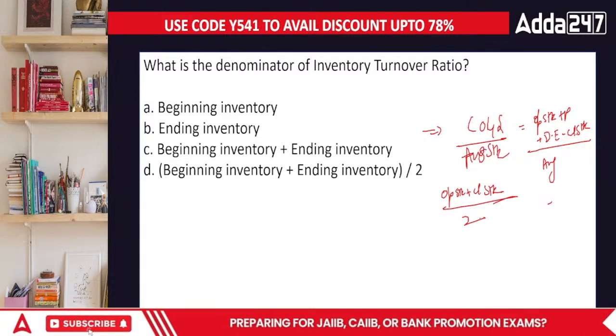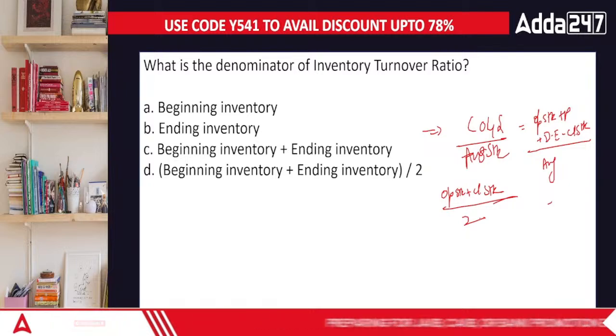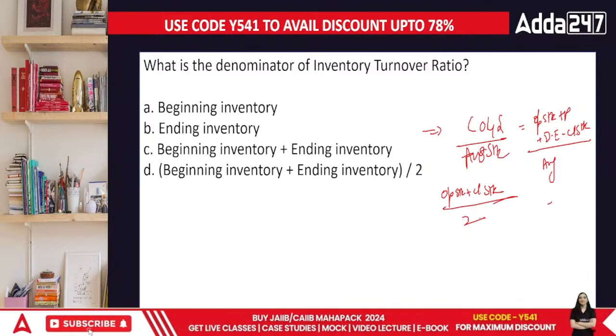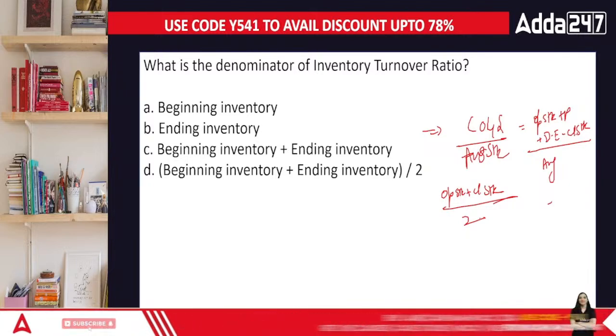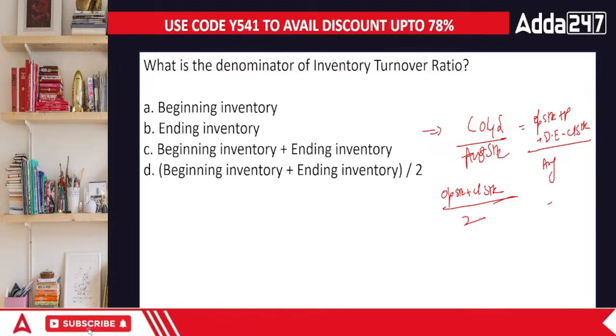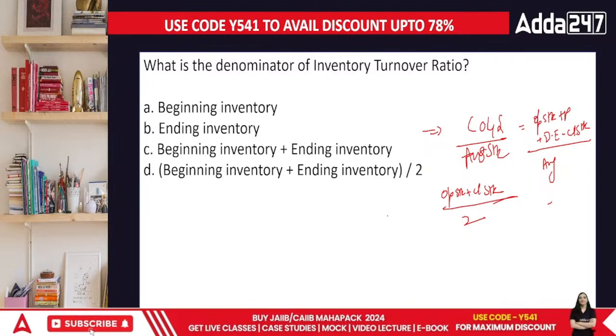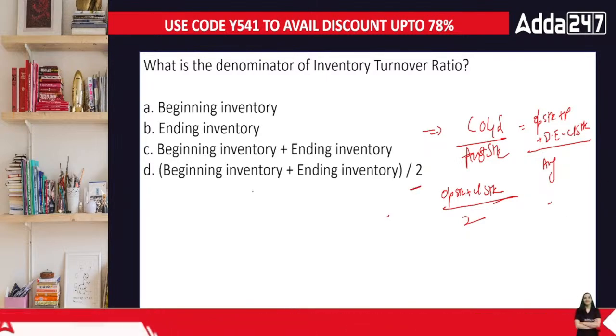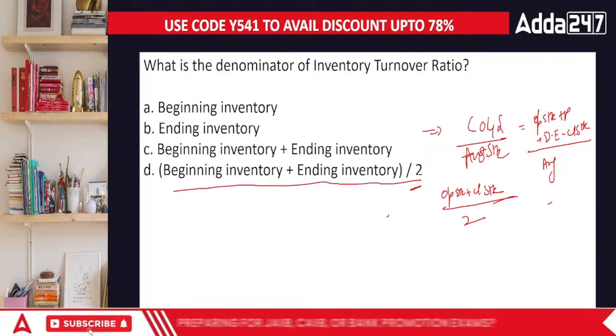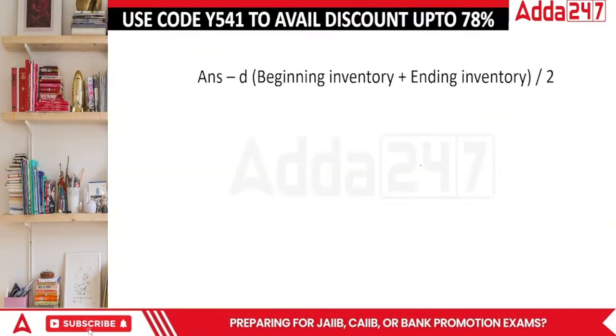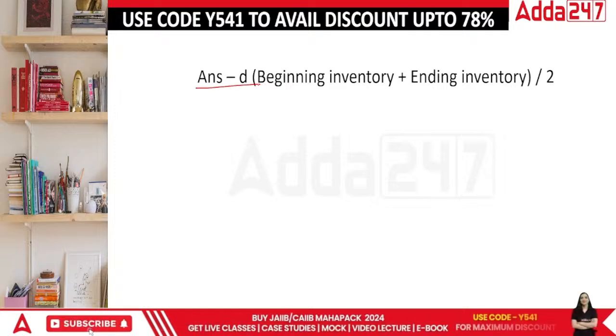In this case, the beginning inventory and the ending inventory divided by 2. That would be the answer, isn't it? So in this case, the correct answer is going to be beginning inventory plus the ending inventory divided by 2. That's the correct answer. Okay, the answer is D.